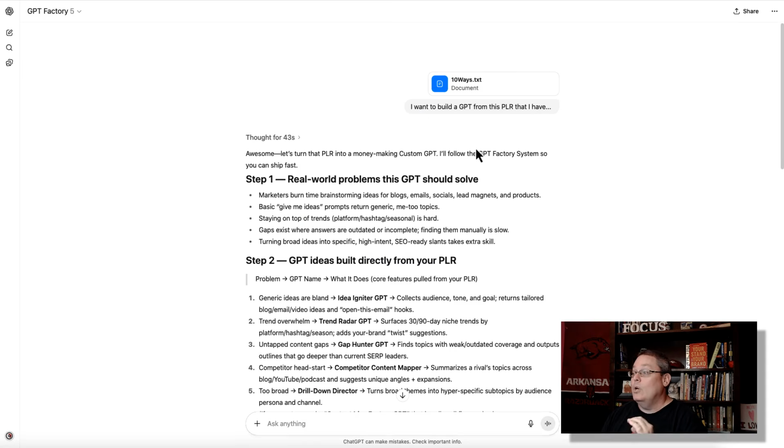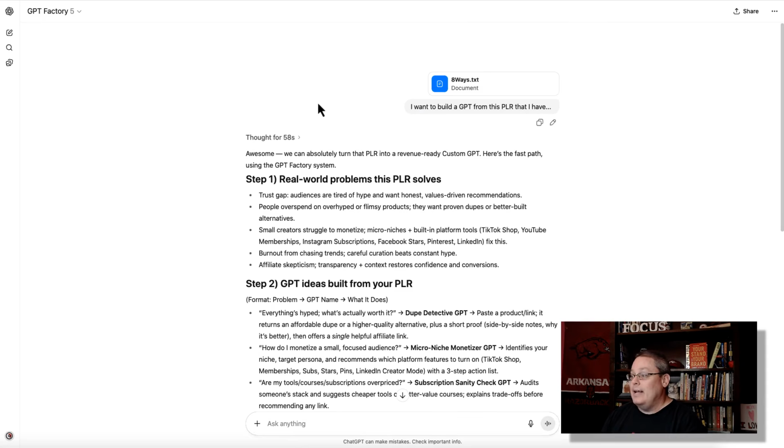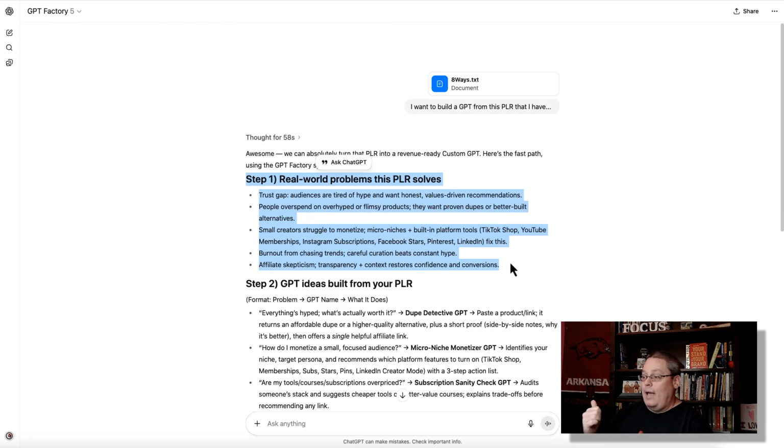All right. So now I'm going to show you another example. I want to build a GPT from this PLR that I have. This is 8 ways. The real world problems that this PLR solves is a trust gap. Audiences are tired of hype and want honest, value-driven recommendations. People overspend on overhyped or flimsy product.